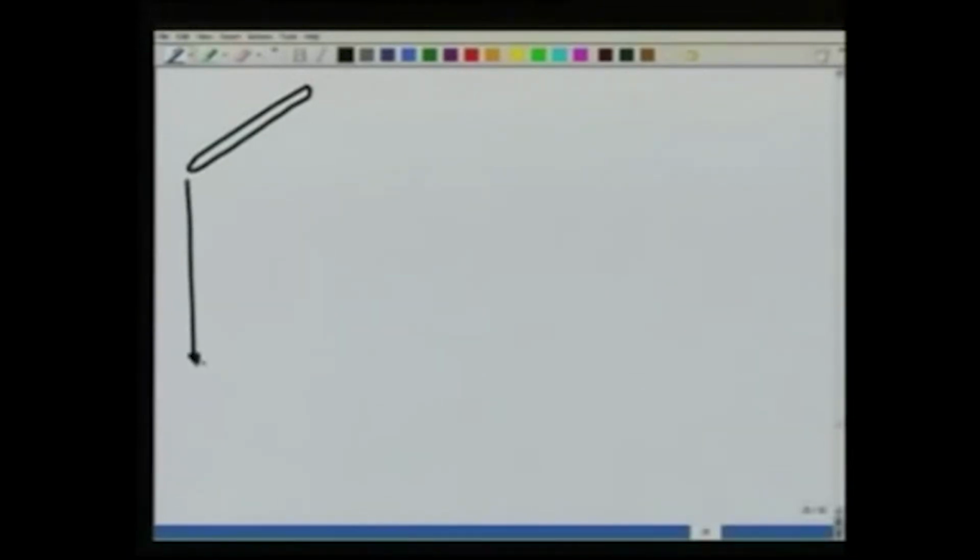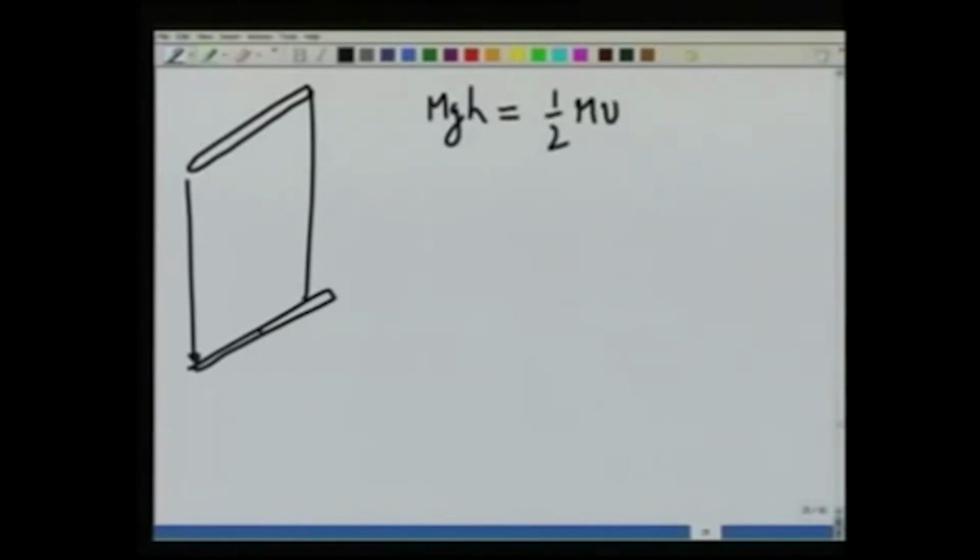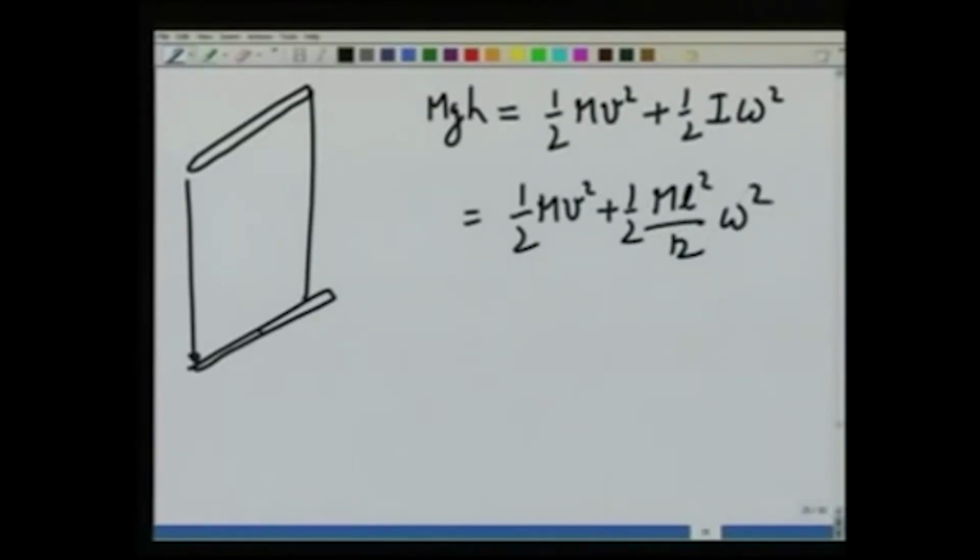The energy conservation tells me that the kinetic energy it gained while being dropped, which is equal to mgh, should be equal to its energy right after rebound, and that is going to be 1/2 mv square plus 1/2 I omega square, which is equal to 1/2 mv square plus 1/2 m L square over 12 omega square. m cancels, and therefore you get 2gh equals v square plus L square omega square over 12.